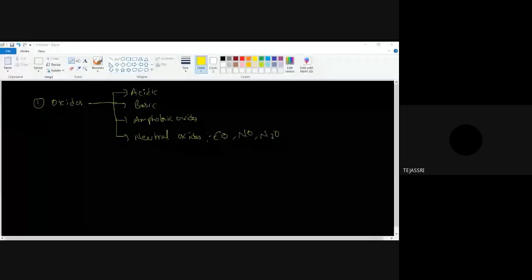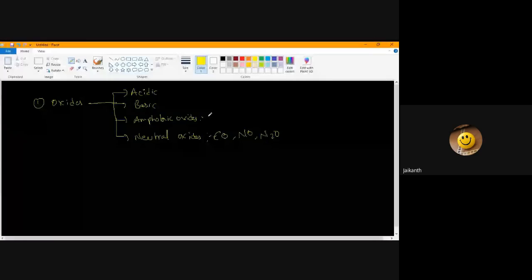Can you give some examples for amphoteric oxide? ZnO, Al2O3, PbO, SnO. These are a few different examples which we have given.